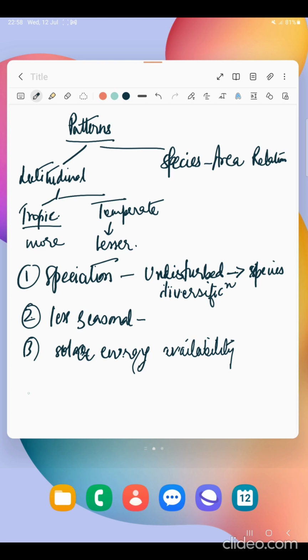Also to note here, a very good example is the Amazon, the Amazon forest. This Amazon forest has the greatest biodiversity on earth. This is also a tropical rainforest. So this is one example.